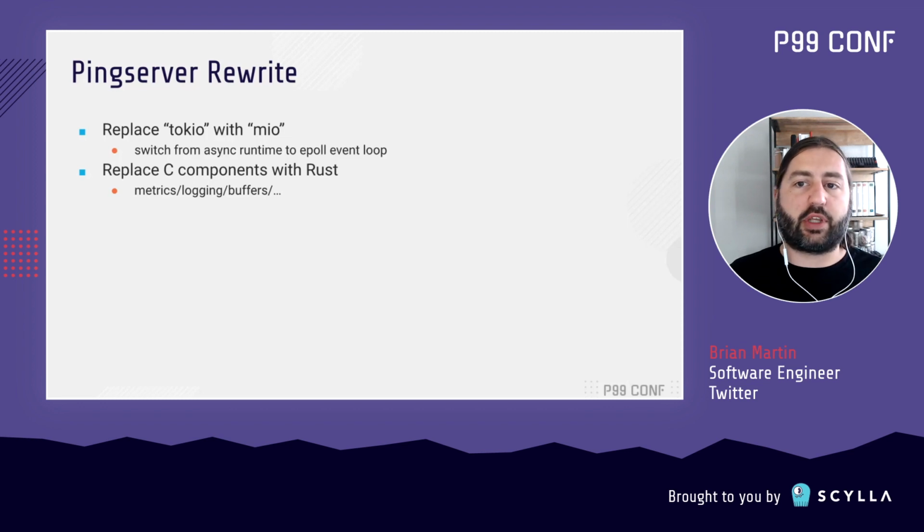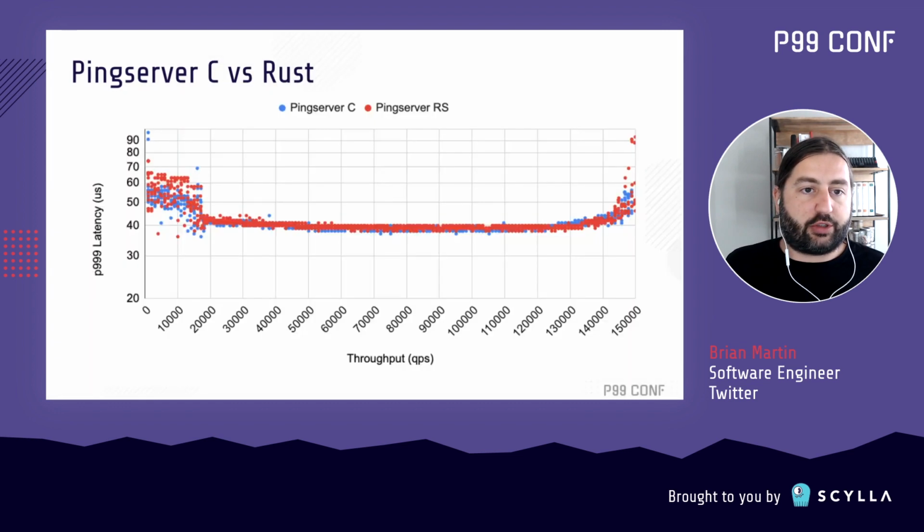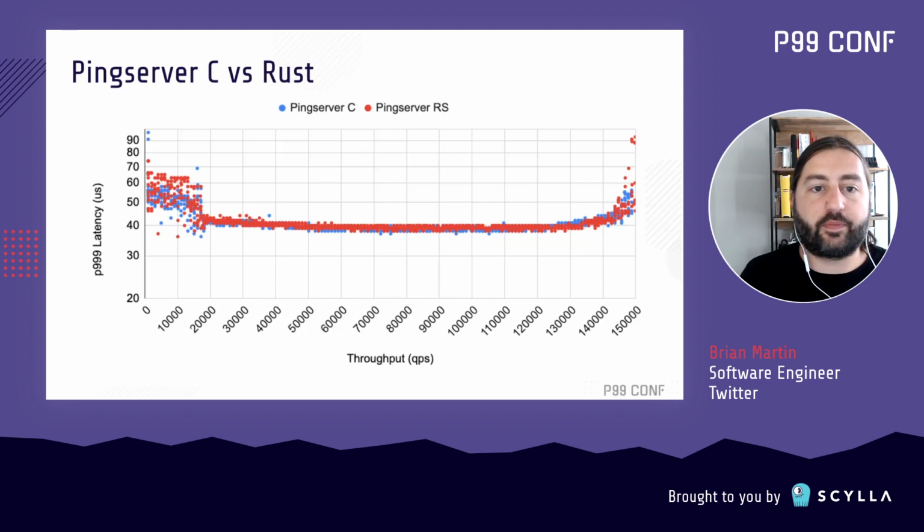I was also going to replace some of the C components with Rust implementations I'd been using in my other projects. If this didn't work out, I could always fall back to using the C implementations, but for a prototype this was going to save me time since I had implementations of these components in Rust and was already pretty familiar with them. And so once we had a Pingserver implementation, we benchmark it again.